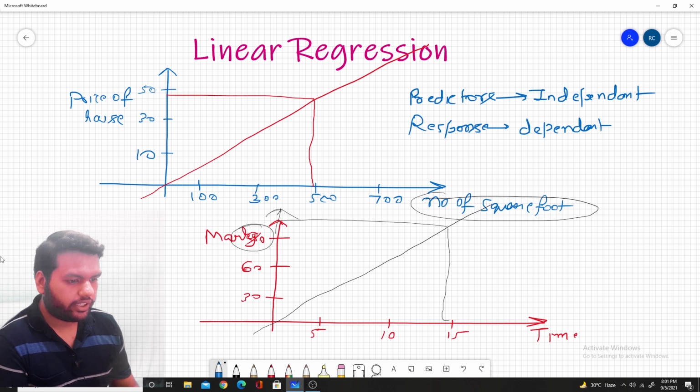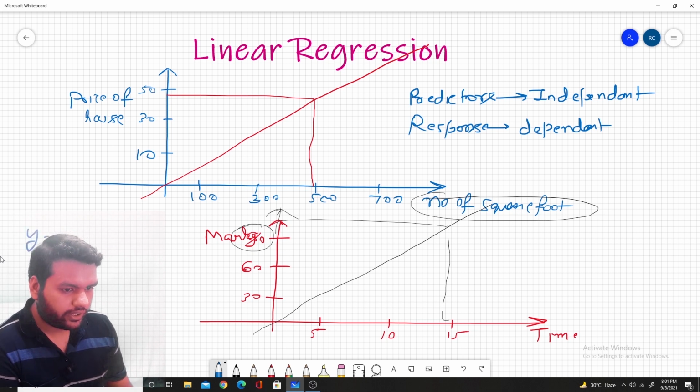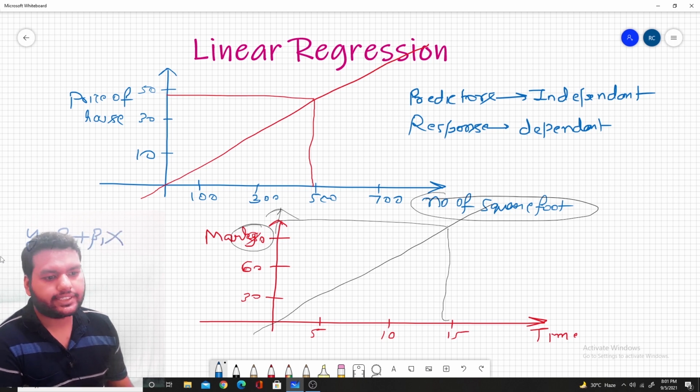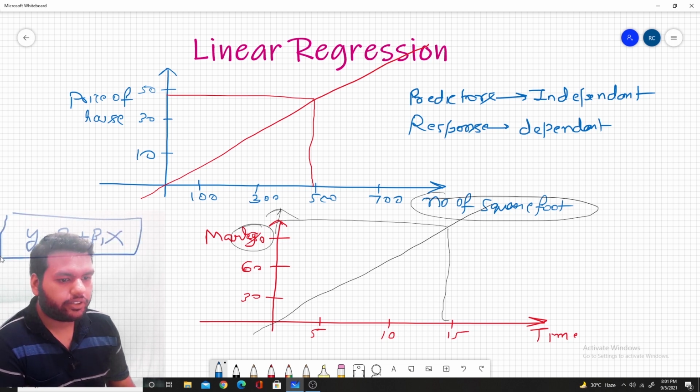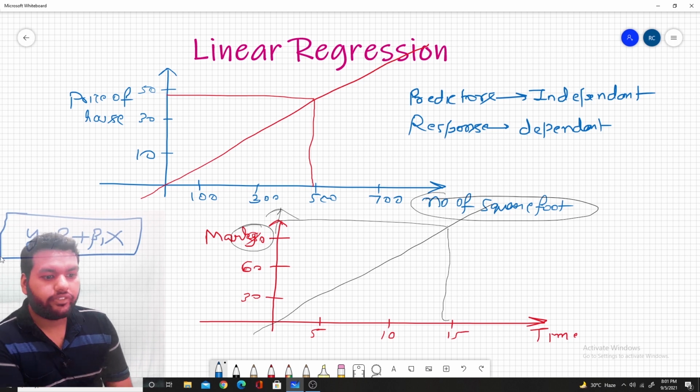This is the straight line equation we earlier studied. Mathematically, we define y is equal to beta naught plus beta 1x.